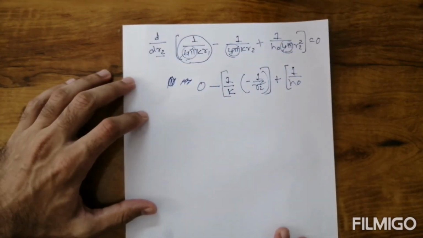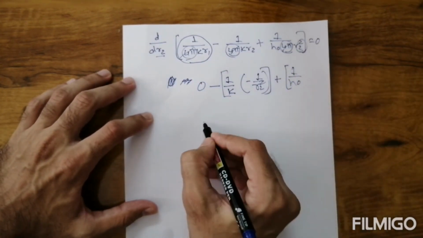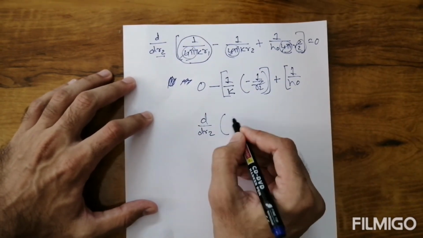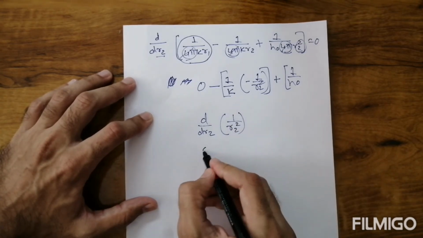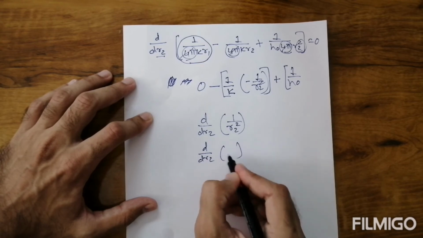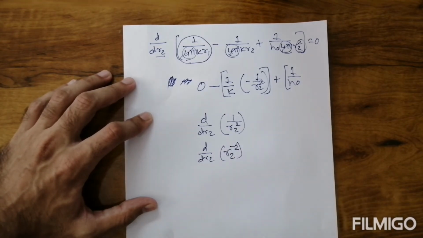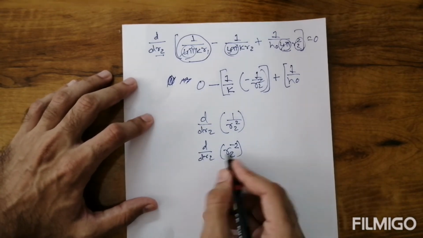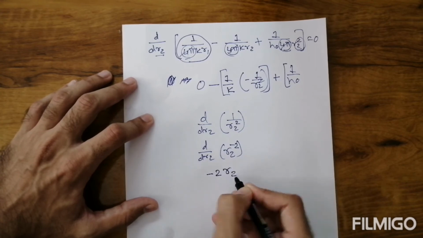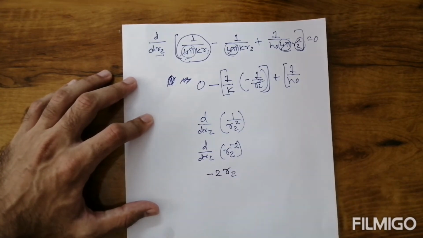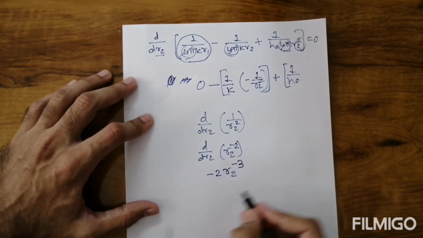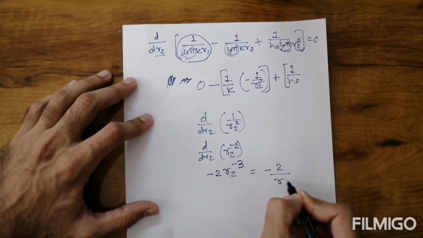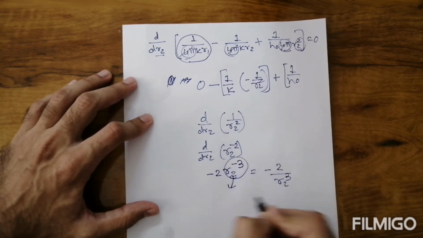So the differentiation of 1 upon r2 squared, we can also write, suppose we just consider d by dr2. Now inside the bracket 1 upon r2 squared is there. So how will it be considered? First of all, we consider d by dr2 as it is. We take r2 to the upper side, so it will be r2 raised to minus 2. Now what will be our differentiation? We differentiate with respect to r2, so it will be minus 2 r2 raised to minus 2, then after minus 1 will be considered, so it will be minus 3. Now we can also write minus 2 divided by r2 raised to 3. Taking it to the below side, it becomes positive.